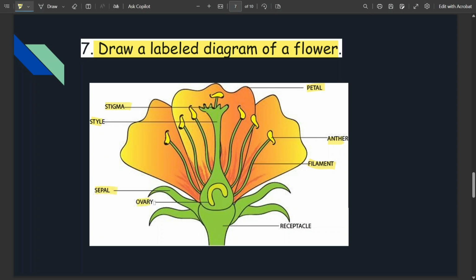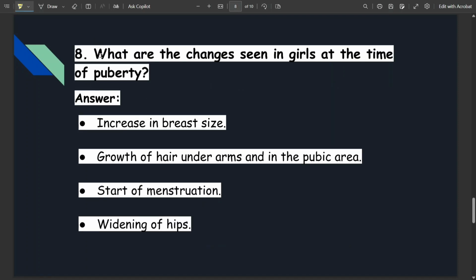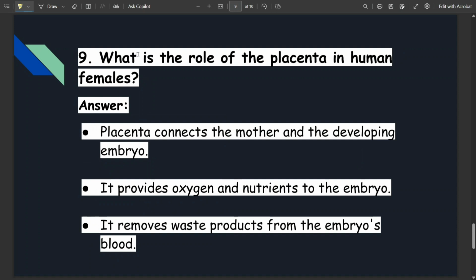Then our next question is, what are the changes seen in girls at the time of puberty? Increase in breast size, growth of hair under the arms and in the pubic area, start of menstruation, and widening of hips.